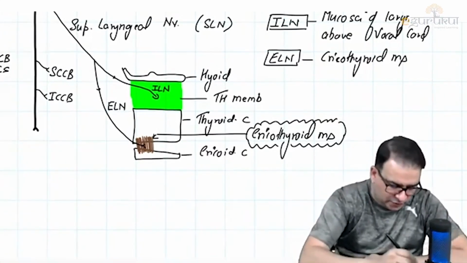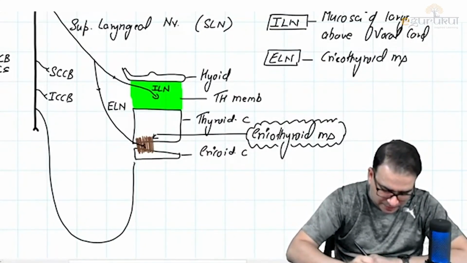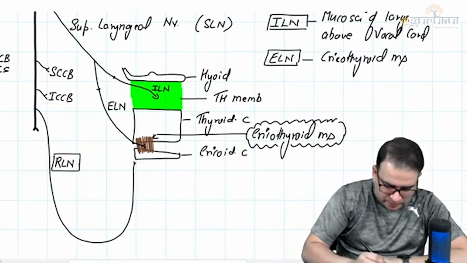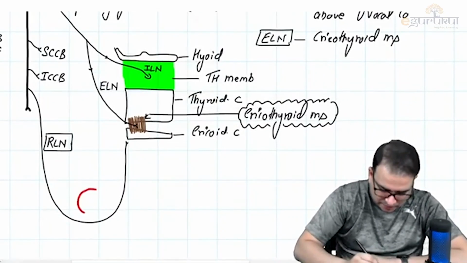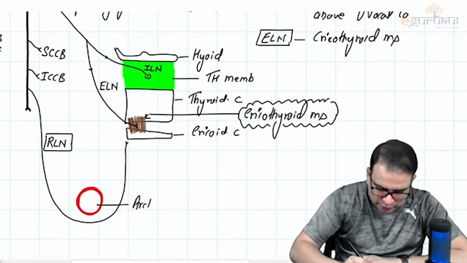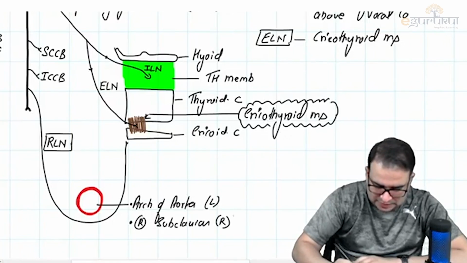And finally, we have a nerve called the recurrent laryngeal nerve. The nerve will go down and then come back. This recurrent laryngeal nerve is passing below a certain artery, and this artery is different on both sides. On the left side, it is the arch of aorta. And on the right side, this artery will be the right subclavian artery.